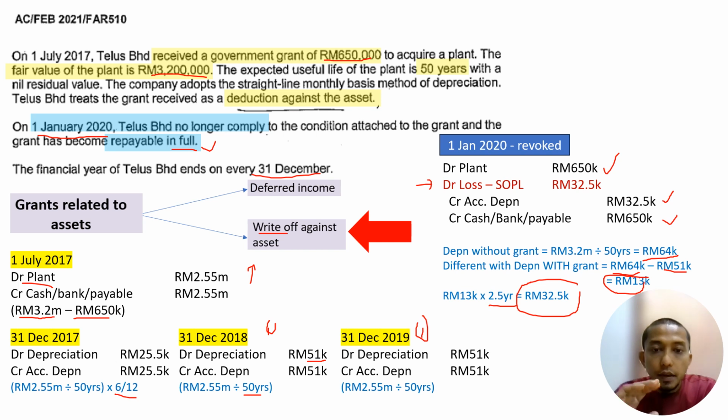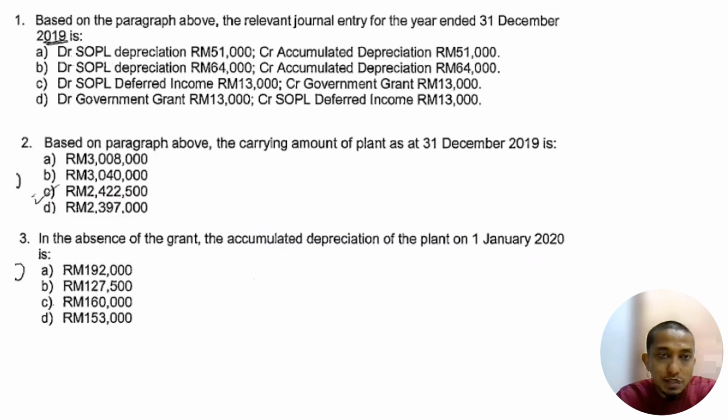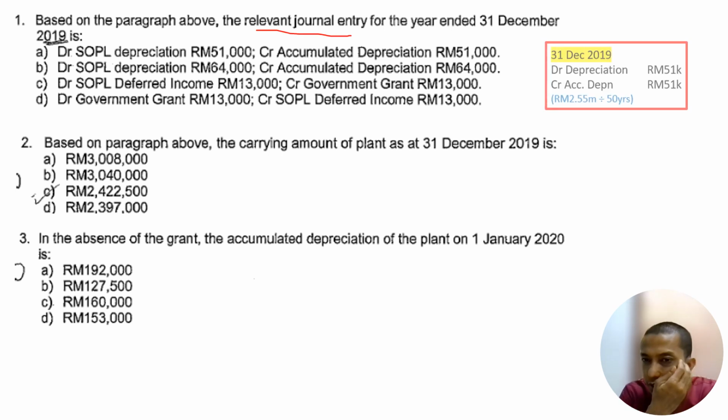Next, we see what the question actually asks us. Based on the paragraph above, relevant journal entry to record on 31st December 2019. What do we do? Only one, right? Debit depreciation, credit accumulated depreciation. So the answer is only A: debit depreciation, credit accumulated depreciation, 51,000. That's all.